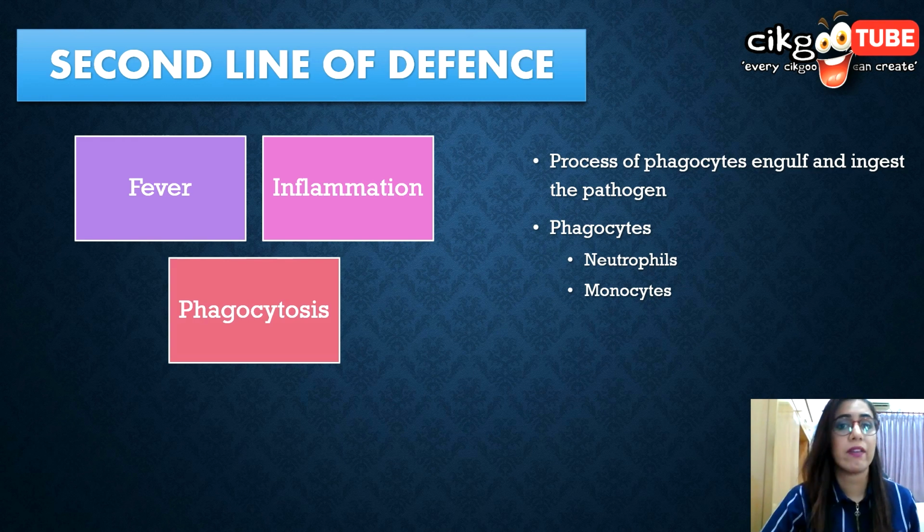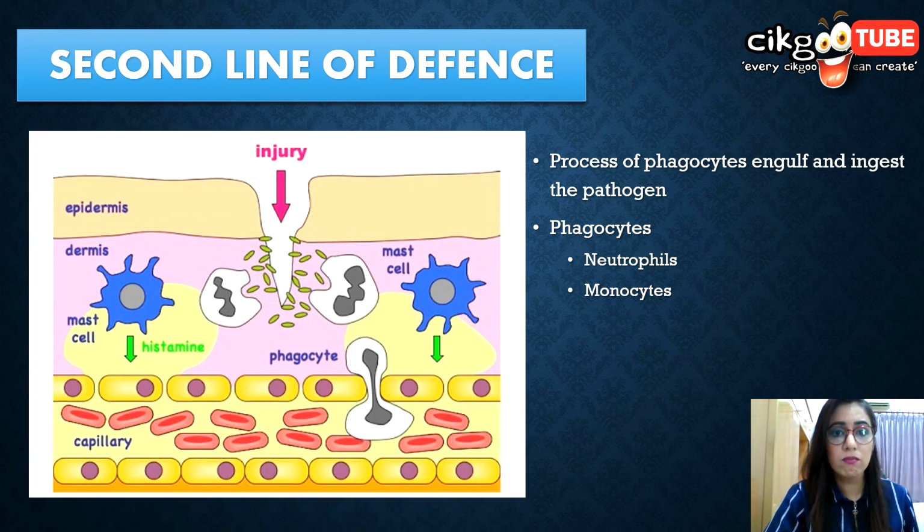Fever is when the high body temperature increases the cell metabolism rate, especially increases the rate of phagocytosis towards the pathogens. High temperature also helps to denature the protein of the pathogens, which will make their survival in the human body quite difficult. High temperature also helps in the healing process.